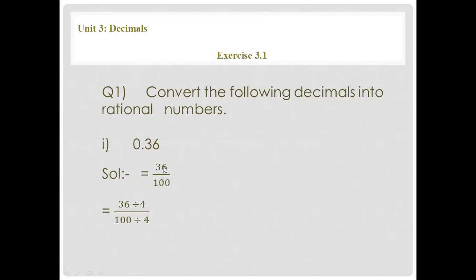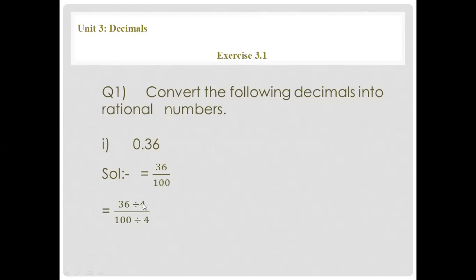Now you have to simplify it. If the numerator and the denominator are divisible by the same number, you can divide them. Look, 36 and 100 are also divisible by 2. But if they are divisible by some bigger number, you can do it with that. Here I divide by 4. If you divide by 2 one time and again by 2, or by another number, your answer will again be correct.